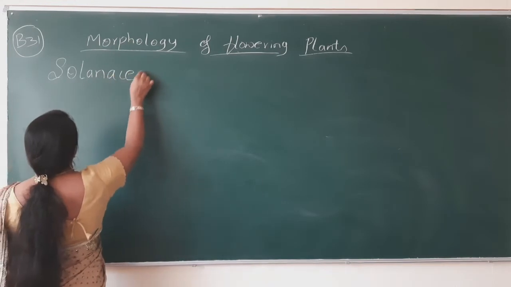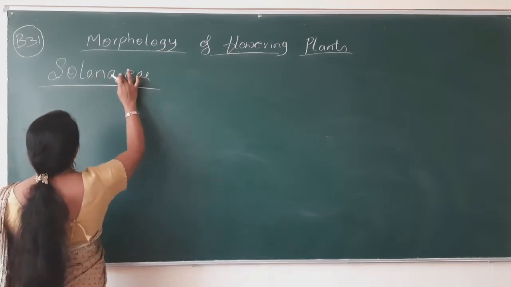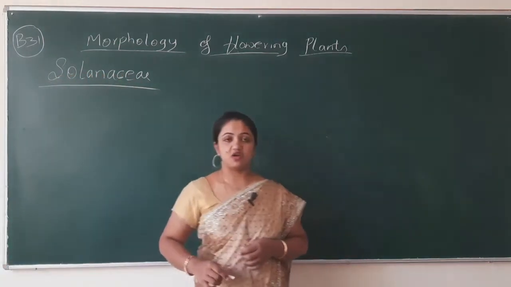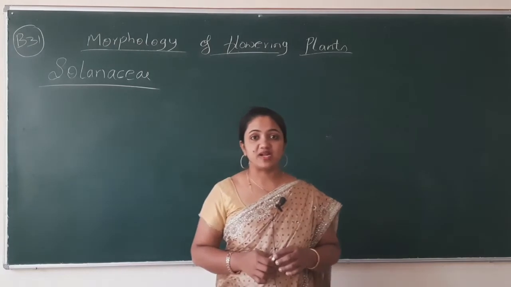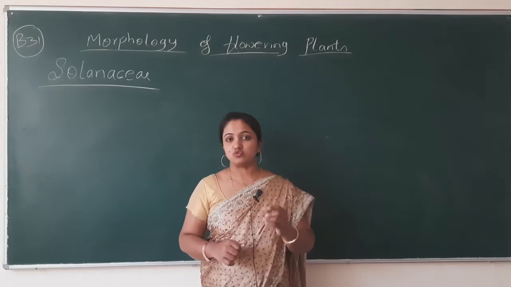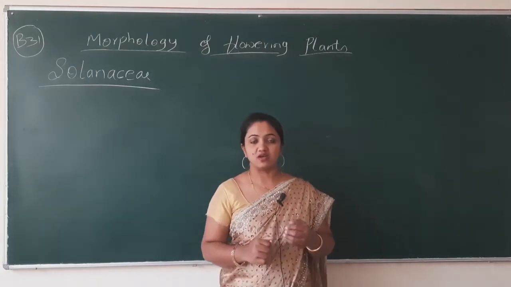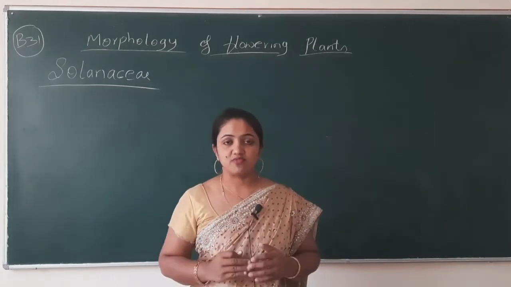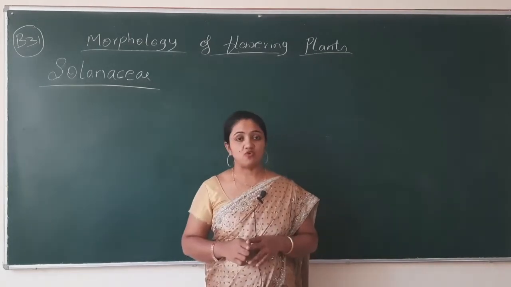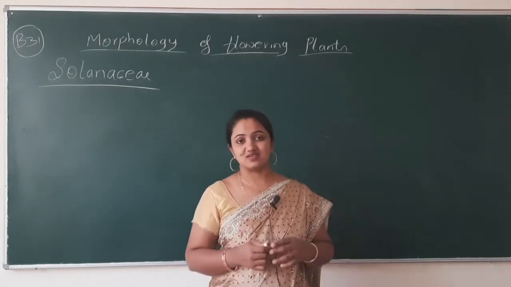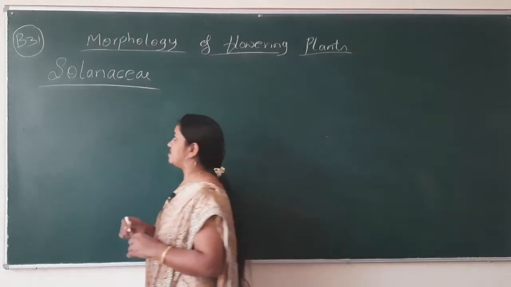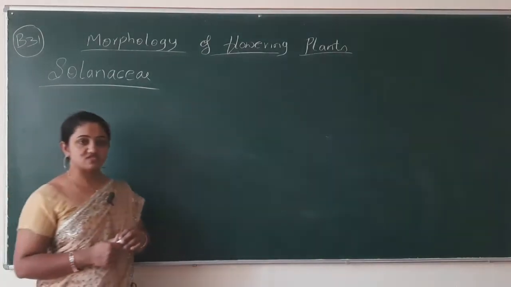Solanaceae. Solanaceae family, how many examples will come under this family? How many examples means what type of plants come under this family? There will be brinjal, potato, tomato, chili, pepper, belladonna, datura, these types of plants come under the Solanaceae family. Now what we have to do? We have to start learning the vegetative characters and floral characters of this family. So first of all, I'd like to introduce this family.